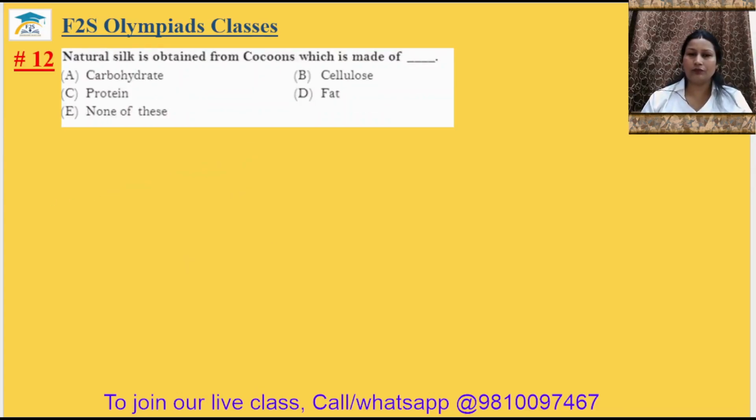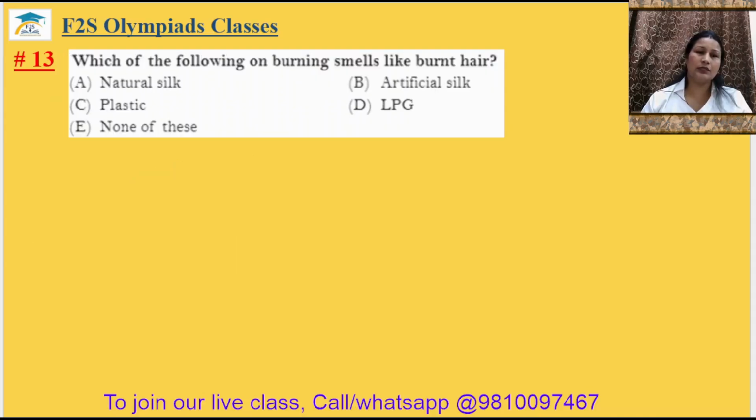Question number 12. Natural silk is obtained from cocoons, which is made up of proteins. So 12 answer will be option C. 13 answer. Which of the following on burning smells like burnt hair? So like burnt hair, it will be your natural silk. Artificial silk, plastic, LPG, they smell different. Natural silk burns like burnt hair. So 13 answer will be option A.